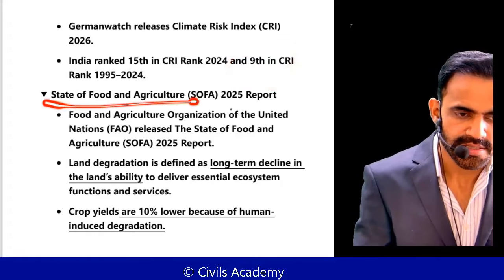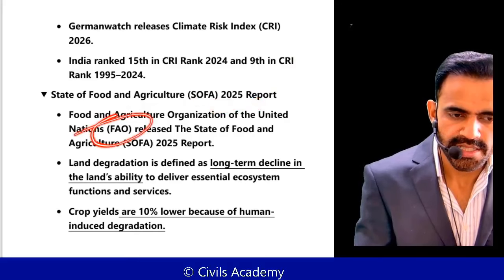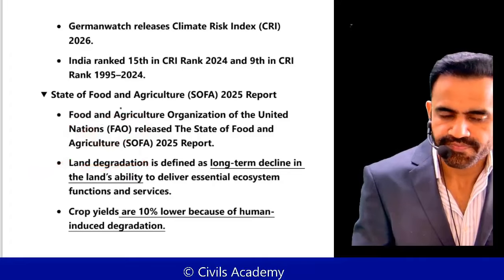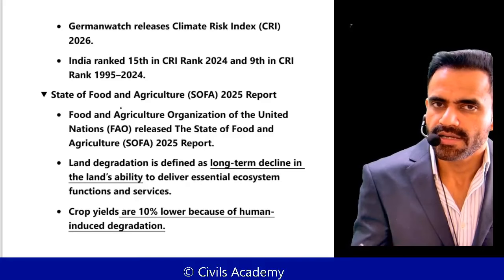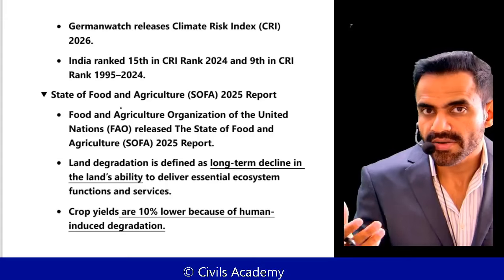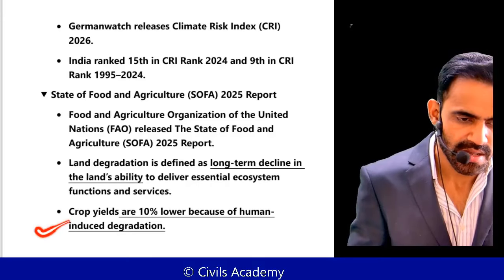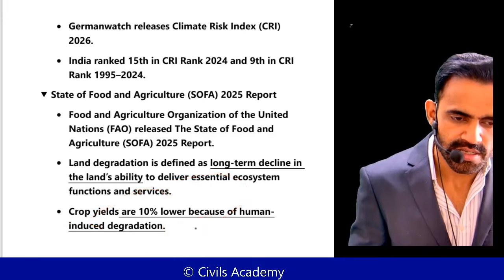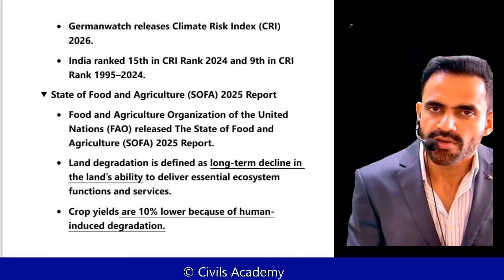Next is the State of Food and Agriculture Report of 2025. This is released by FAO, that is Food and Agriculture Organization. This talks about land degradation. What is land degradation? In a very simple sense, the ability of land has degraded. Now it will not be able to provide those services which it was providing earlier. For example, productivity will decline. So that is degradation in the quality of land. Because of that, there will be 10% lower productivity or crop yield. Now over a period of time, it will adversely impact the food security of the planet.